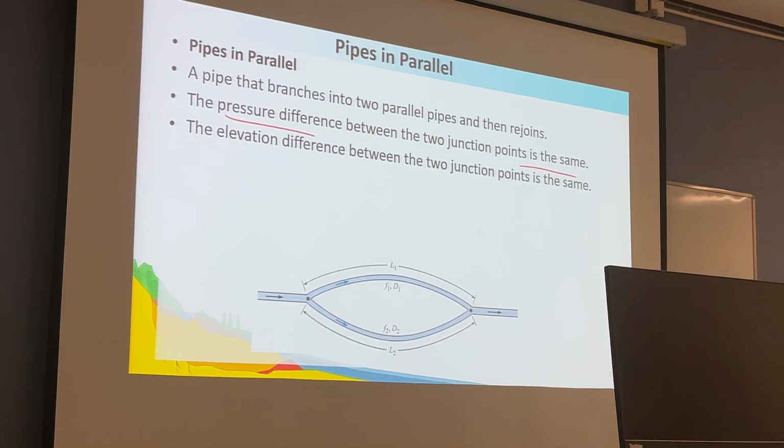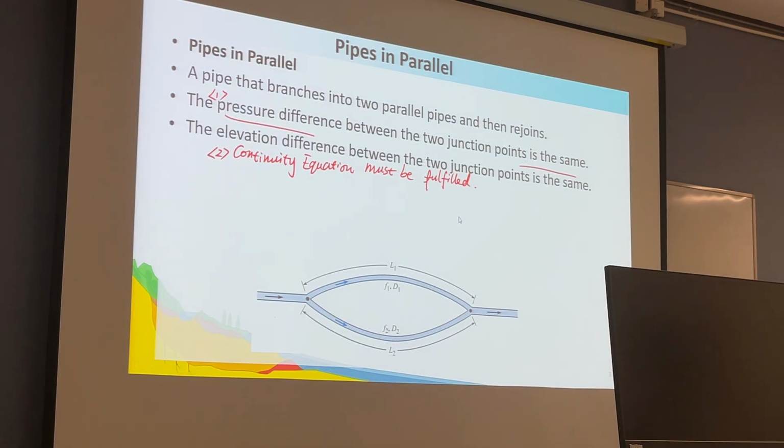The second principle is that the continuity equation must be fulfilled.